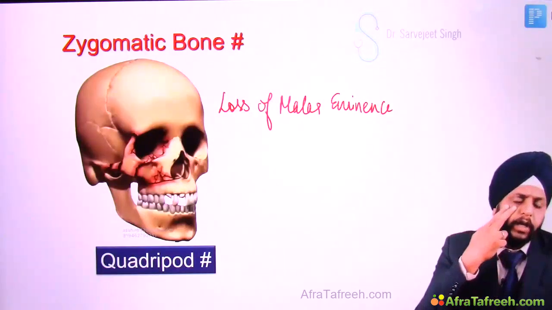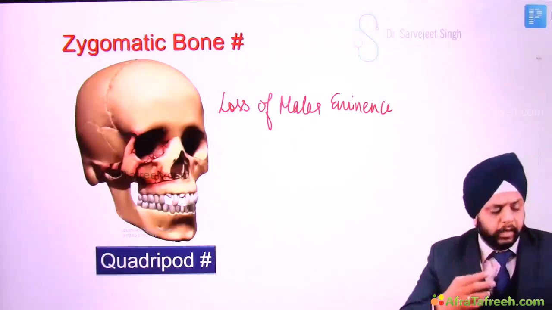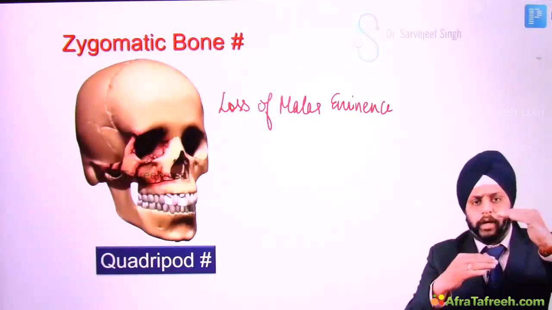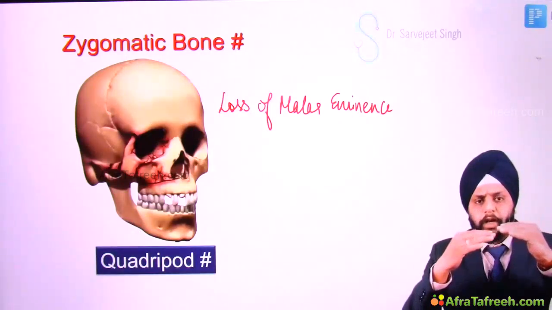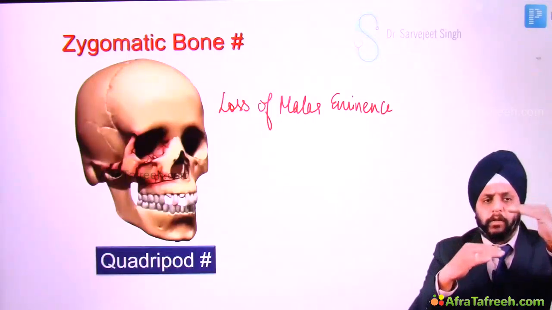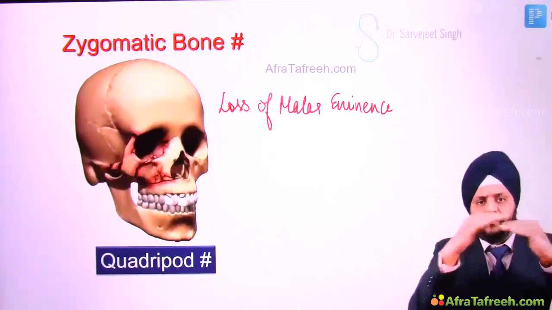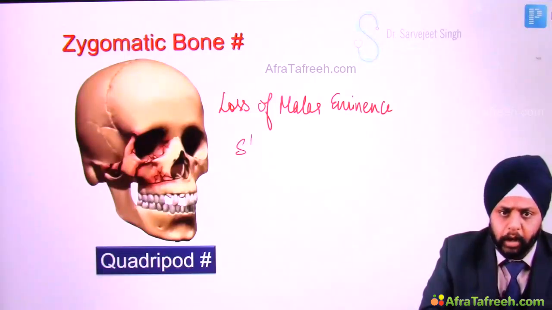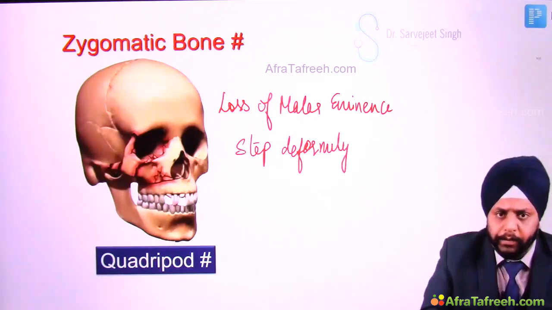You put your fingers over here and you will see that the 2 bones are not together, they are up and down. The bones have fractured and now they are misaligned. One bone is above and one is below, and you will see a step formation. This is known as step deformity. So on examination you will find a step deformity.